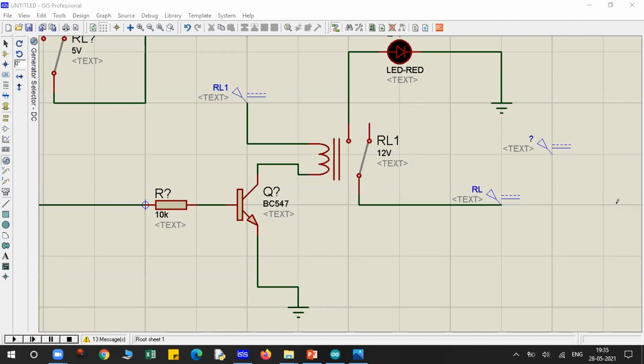Done. Okay. I hope you have understood the relay section. Again, I'm telling you, relay will work as a switching circuit, so that you can control your AC devices with any microcontroller.